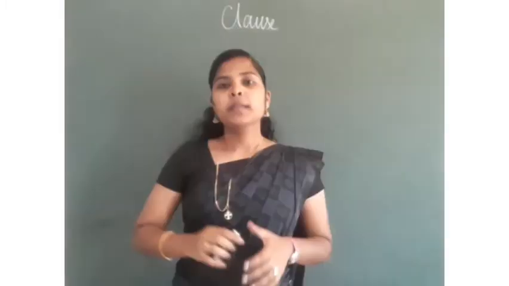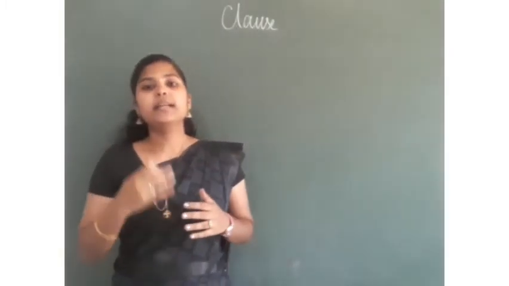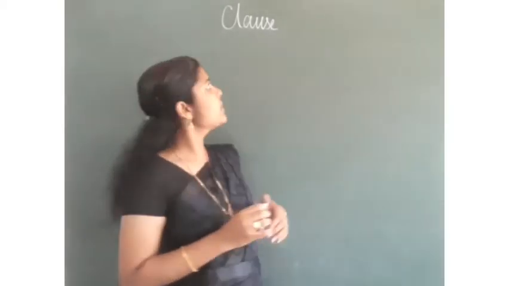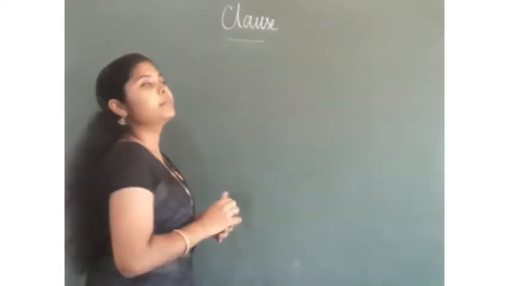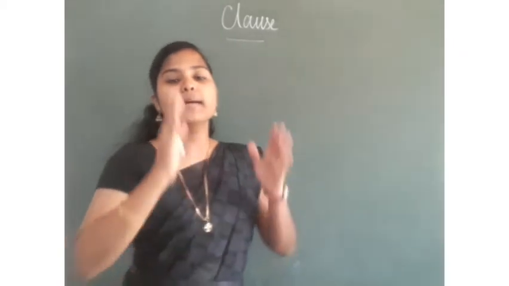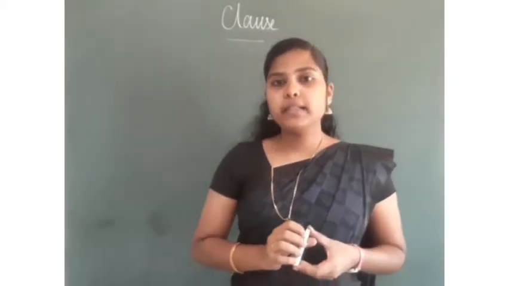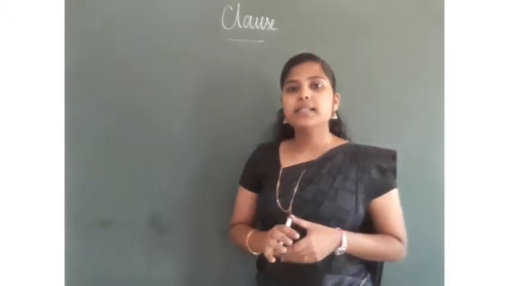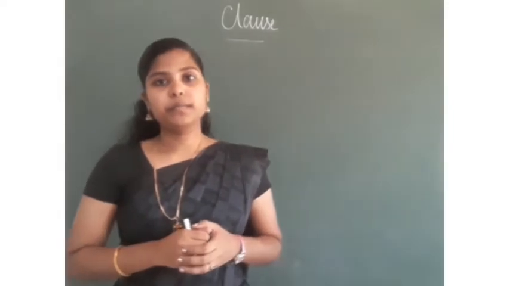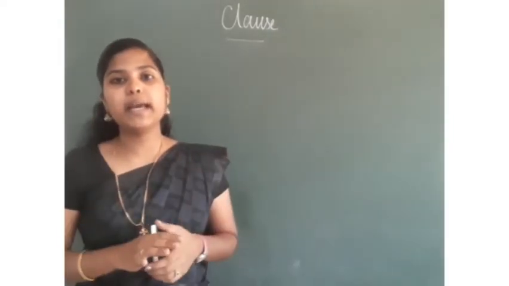What is a clause? A clause is a part of a sentence. It has a subject and a predicate of its own.